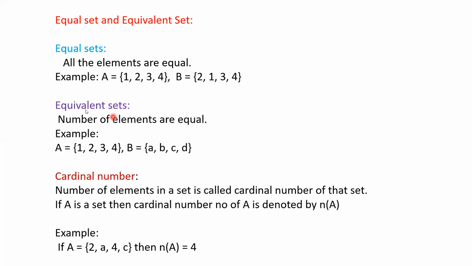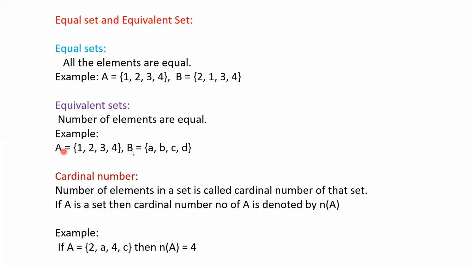Next, I am coming to the equivalent set. Equivalent set means the number of elements should be equal. For example, set A is equal to {1, 2, 3, 4}, four elements are there. Set B contains a, b, c, d, four elements are there. So here A and B are equivalent to each other because these two sets contain the same number of elements.